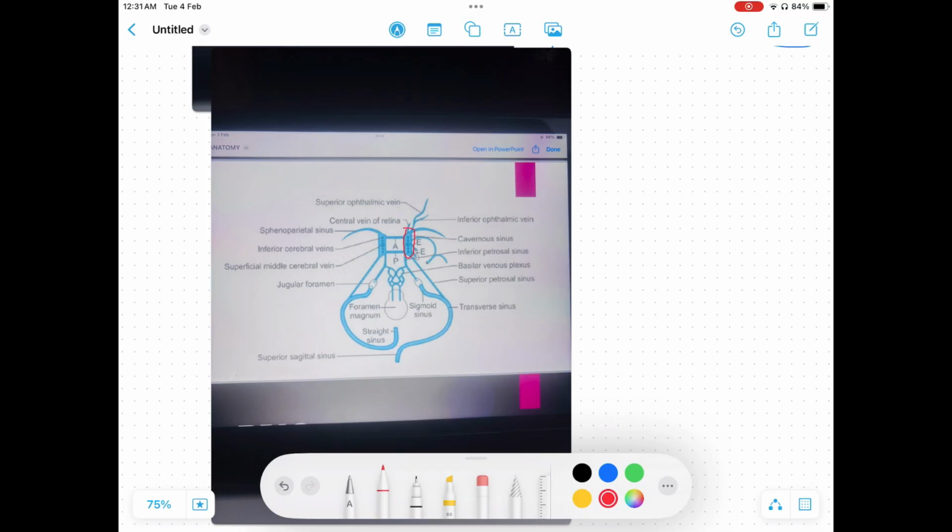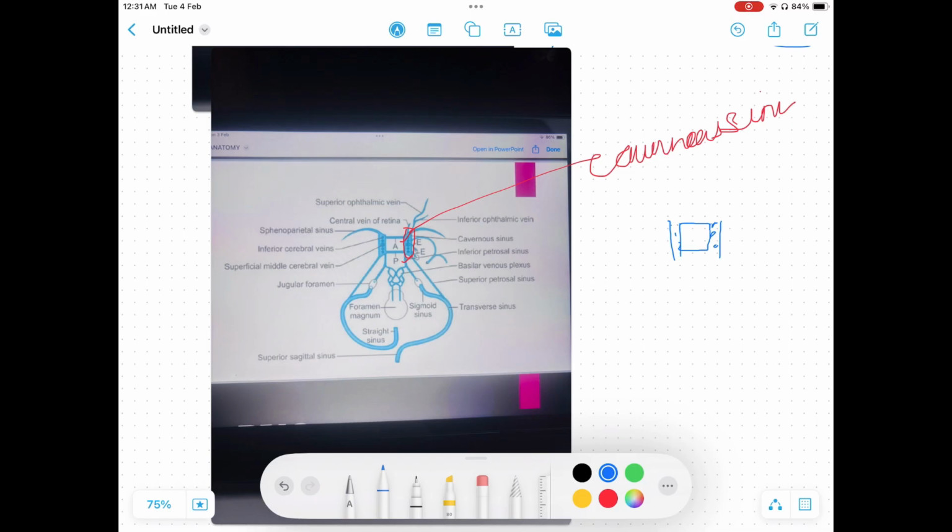See, this cave-like structure you can see, this is the cavernous sinus. Okay. This A here depicts anterior border, P depicts posterior border. I am drawing it for you. You're supposed to start from here. Okay.